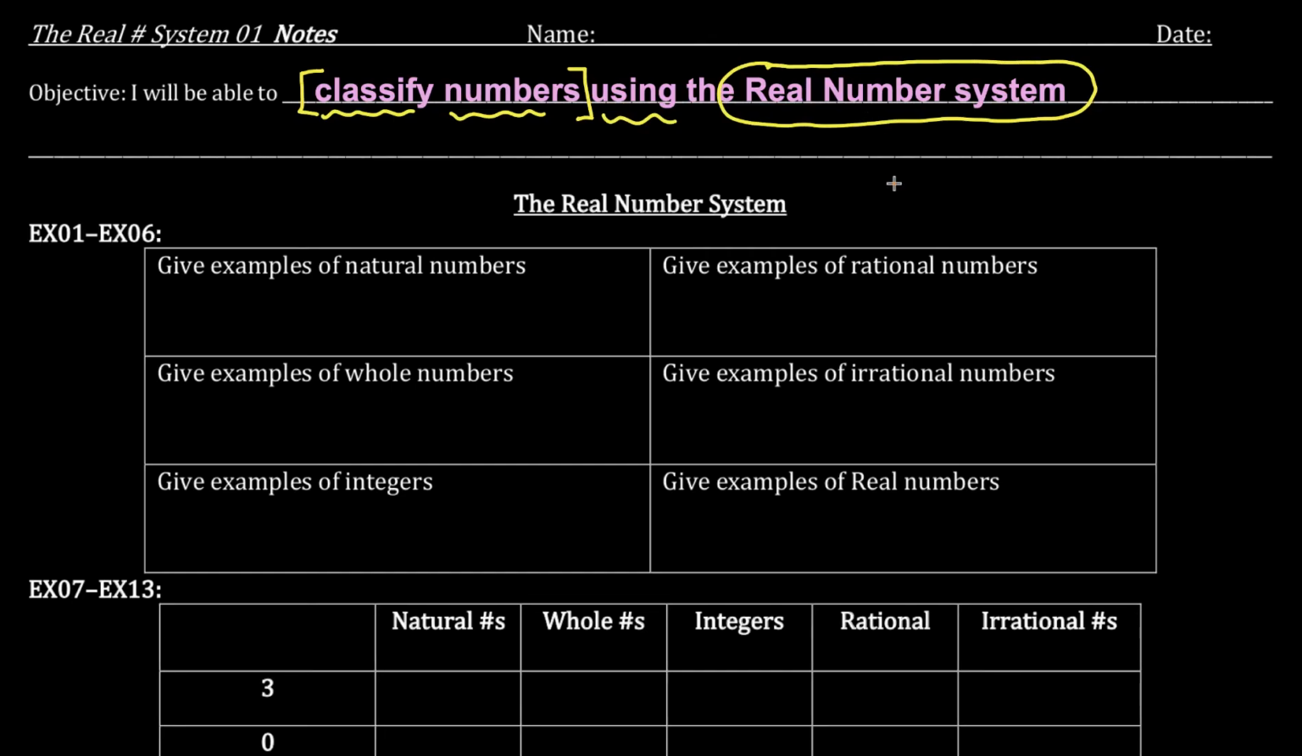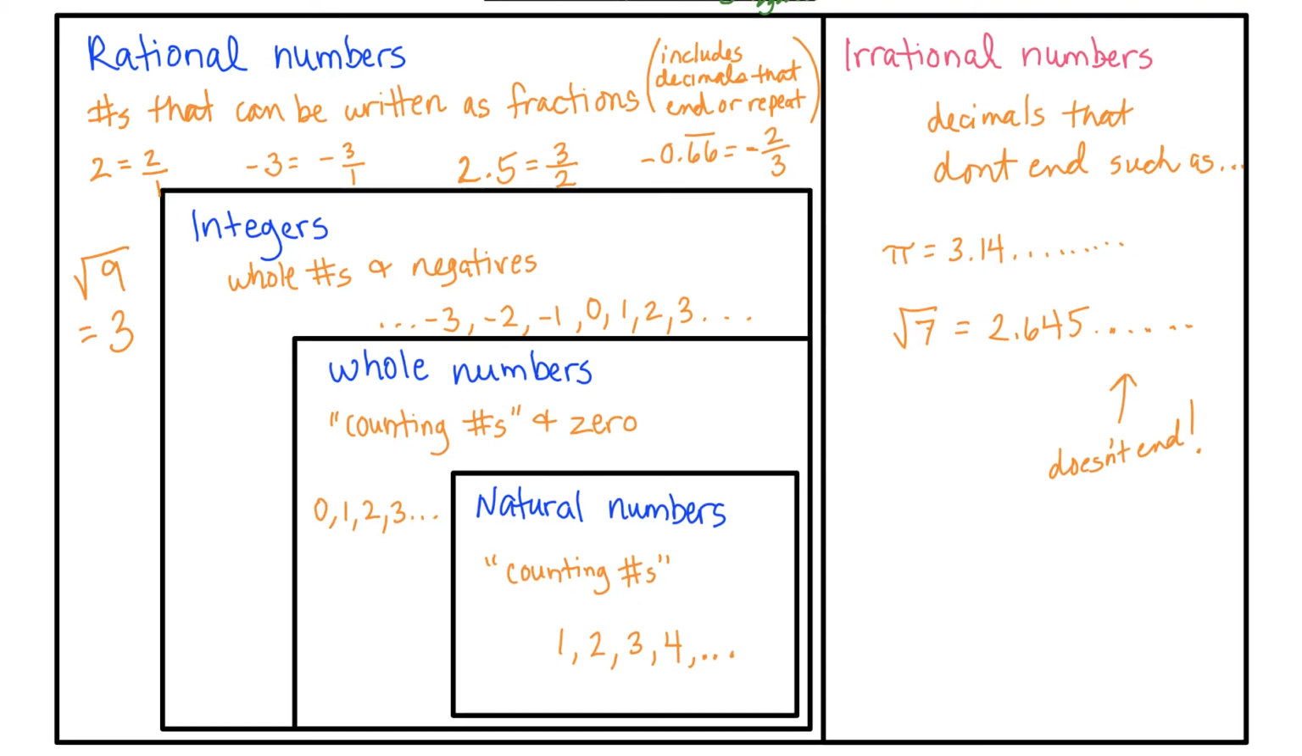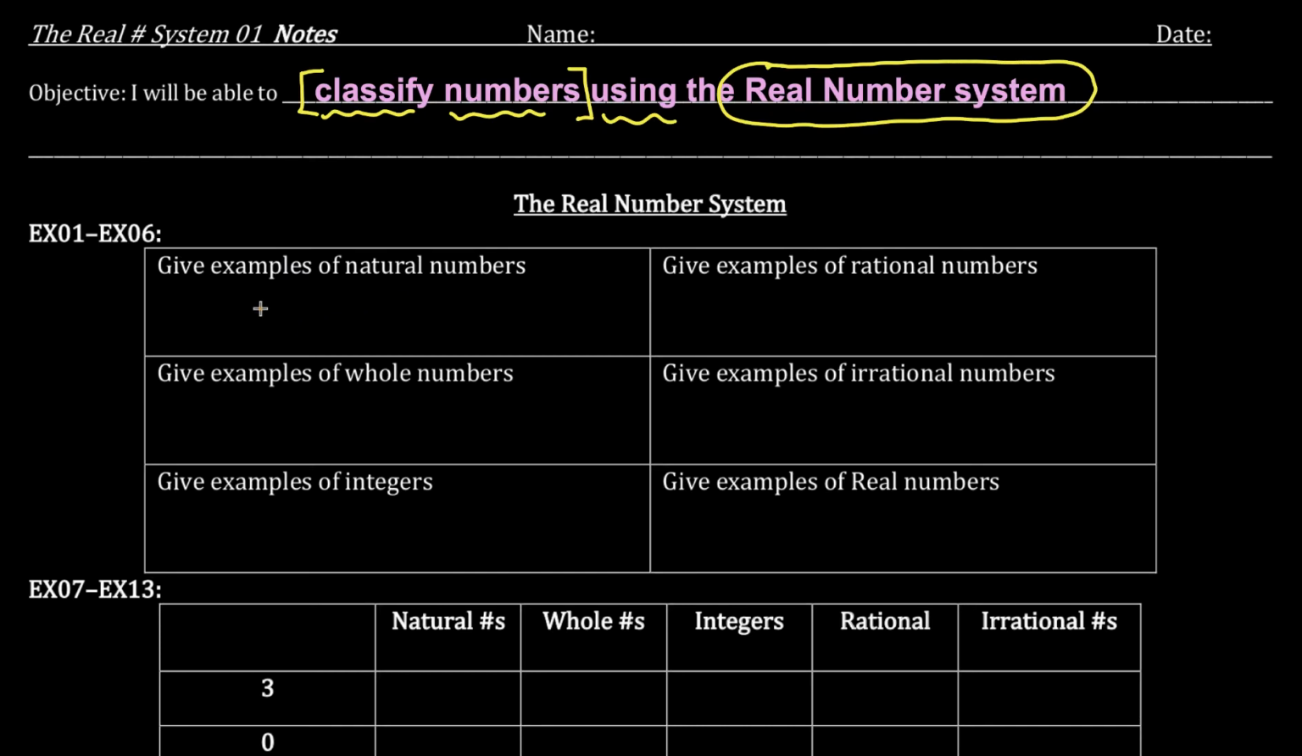Okay, so the real number system. Give examples of natural numbers. Remember, natural numbers were counting numbers. So first let me switch colors. Like 2 and 5 and 18. Cool. Give examples of whole numbers. These were like the same thing, like 2, 7, 16. But this is also 0, remember. Don't forget 0 is our special one.